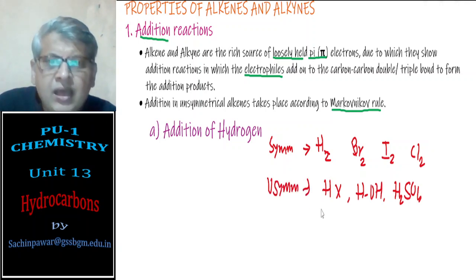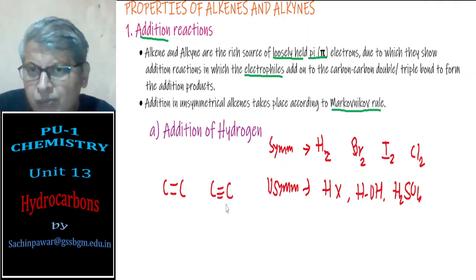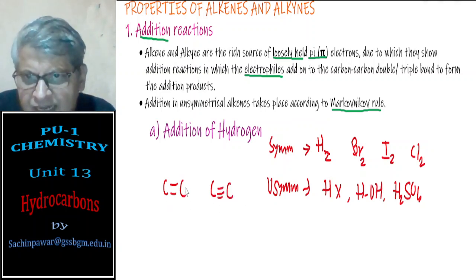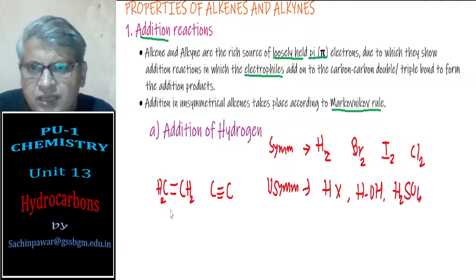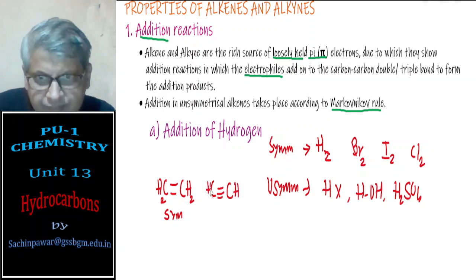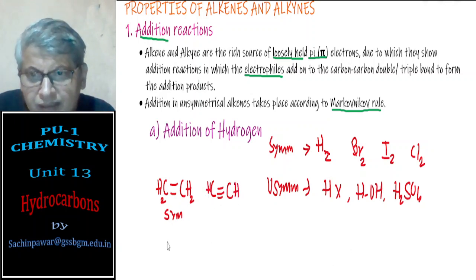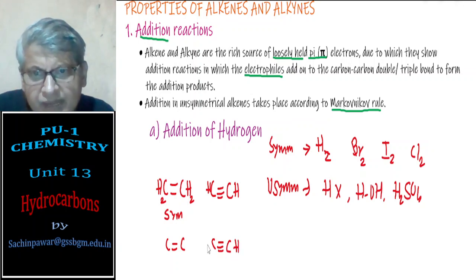Alkenes again are of two different types. When I say alkenes and alkynes, I mean compounds having a double bond or a triple bond respectively. If the carbon atoms of the double bond are attached to the same groups, then they are known as symmetrical alkenes. Similarly is the case here. Whereas if the doubly bonded or triply bonded carbon atoms are attached to different groups, like one example I'll give here.